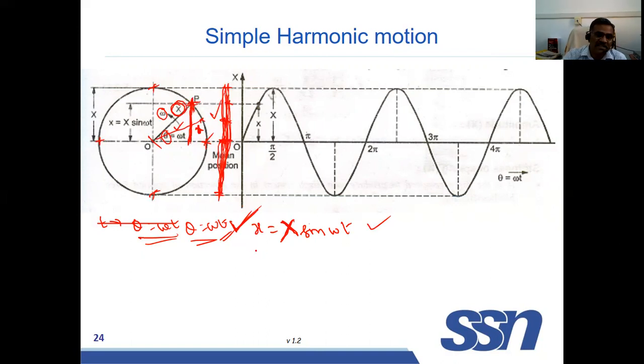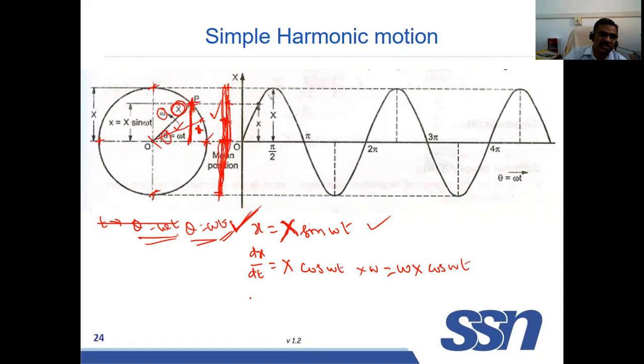So now if you differentiate this, dx by dt is equal to X, X is a constant, into the derivative of sin omega t. What is that? Cos omega t into omega. That is omega into X into cos omega t. So that is dx by dt.